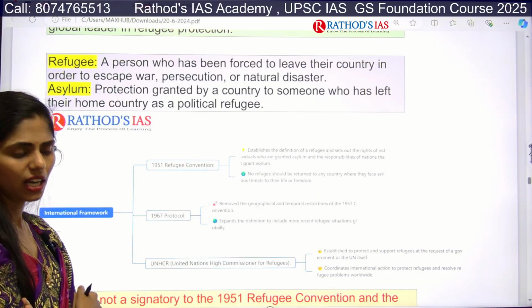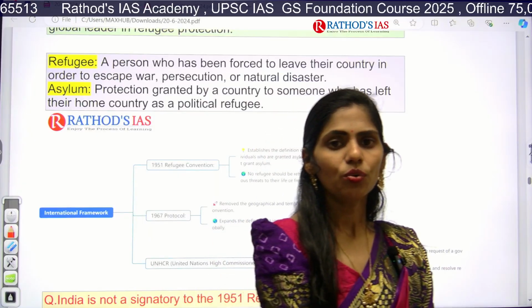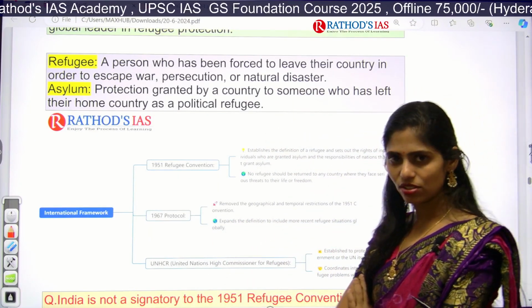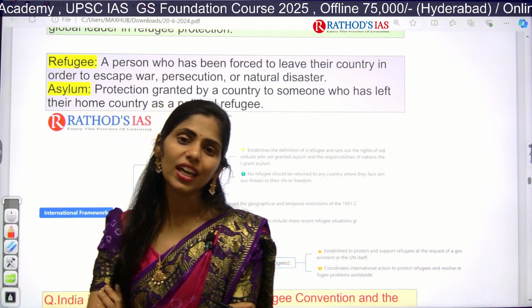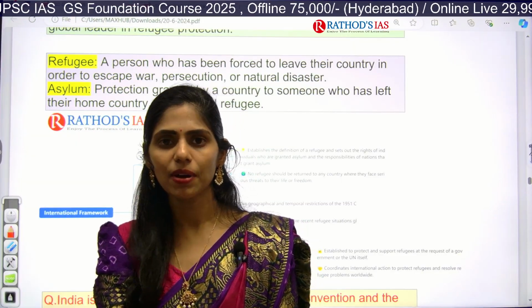A refugee is a person who is forced to leave his own country, for example, due to war, persecution, or any natural disaster. For example, we have the Rohingyas. The Rohingyas are a persecuted Muslim minority from Myanmar.